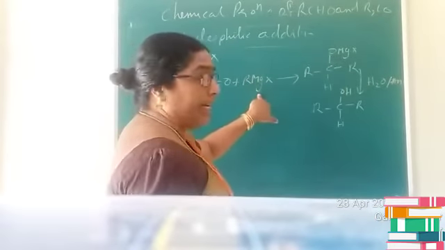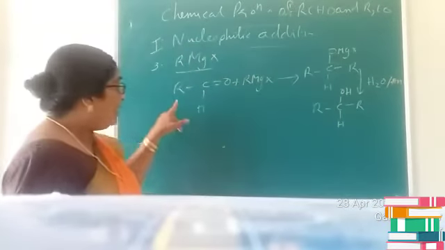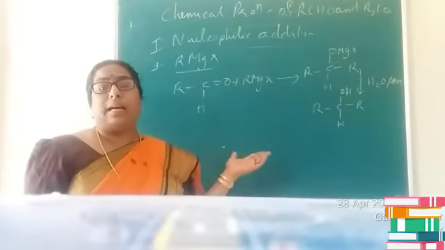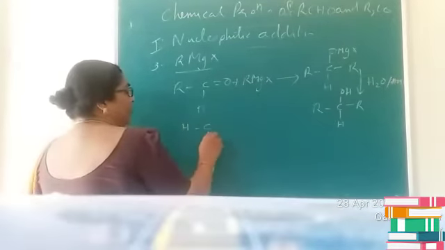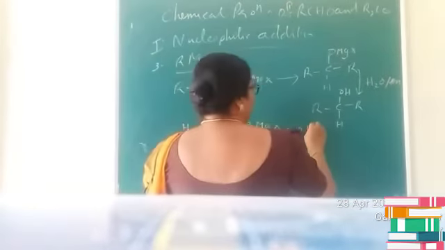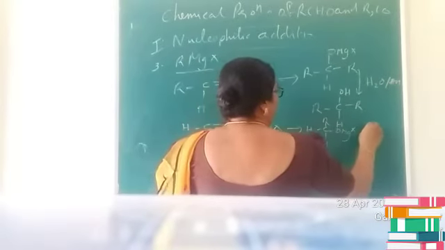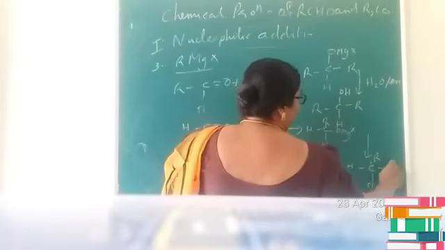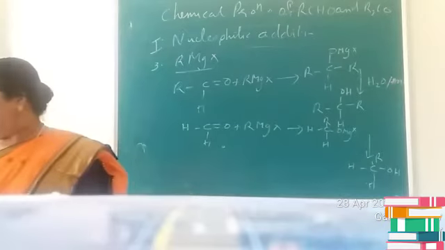That is RCHO plus Grignard reagent. Here you are getting a secondary alcohol as the product. Instead of a higher aldehyde, if you take methanal, you will get a primary alcohol as the product. Let us see that also. Suppose you take HCHO, which reacts with RMgX, you will get HCHR(OMgX), which further undergoes hydrolysis and you will get HCHR(OH), so just say RCH2OH, a primary alcohol, will be the product.